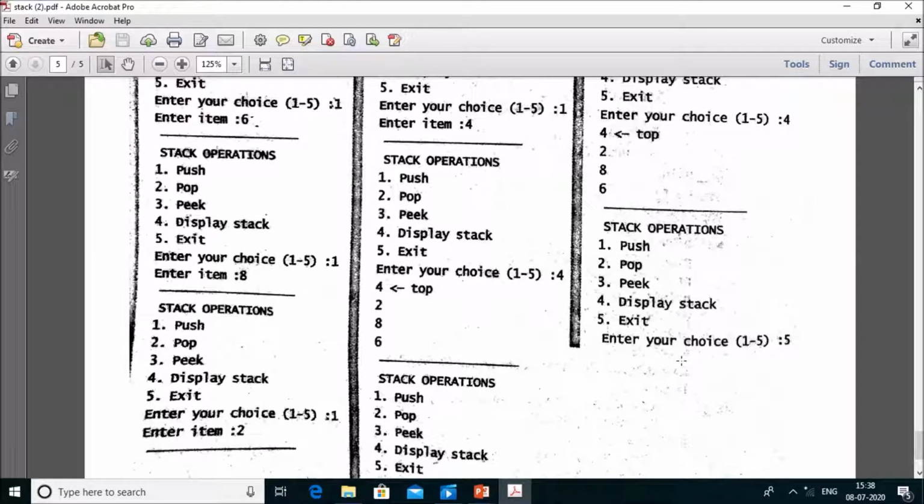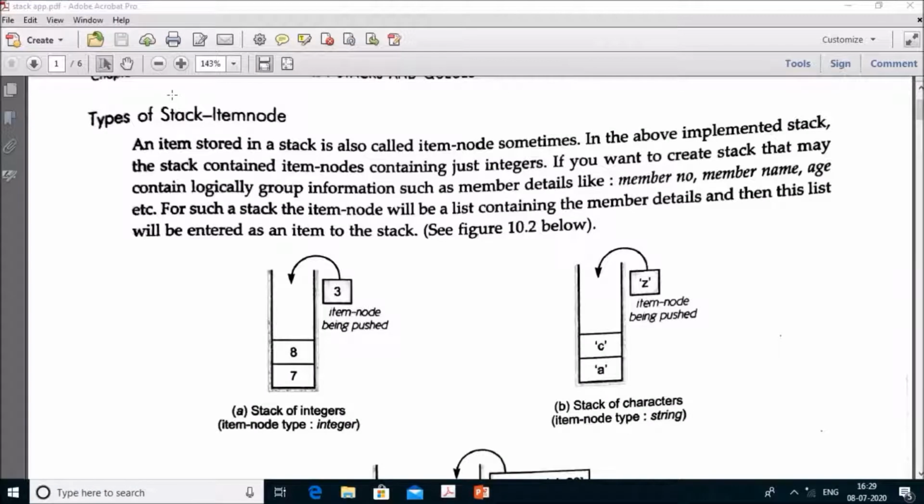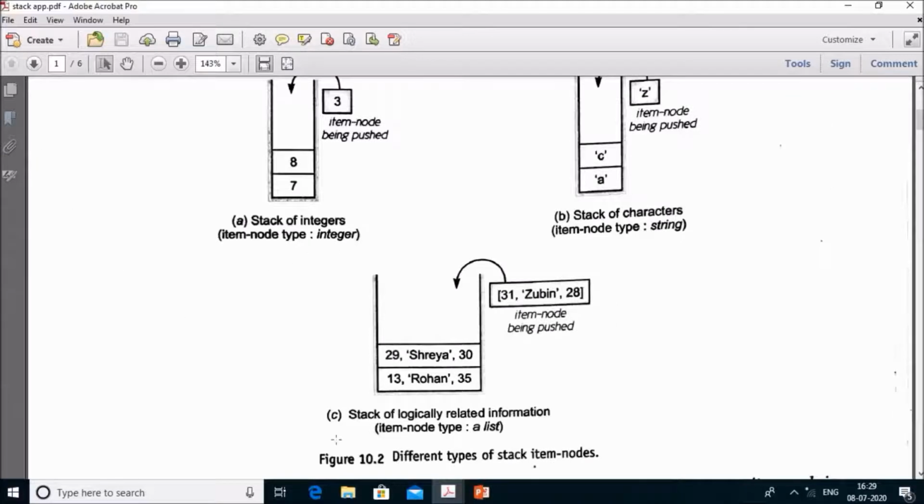Now we learn about the types of stacks. We can insert any type of data onto the stack, like integers, strings or characters, or data in the form of a list like this. Here we insert 31, Zubin, 28.